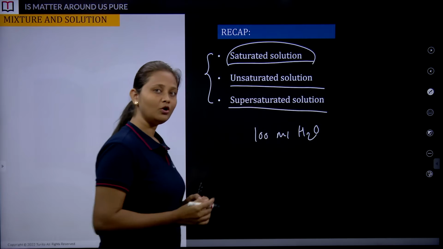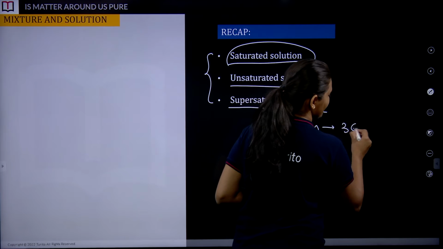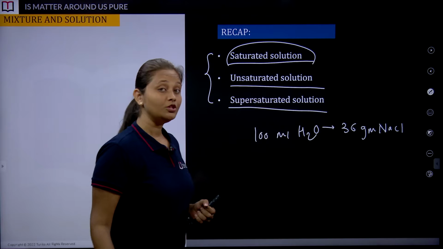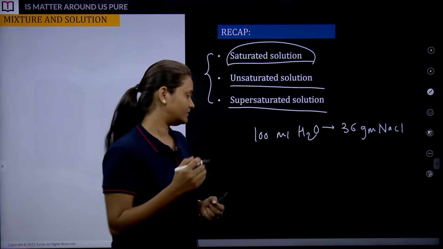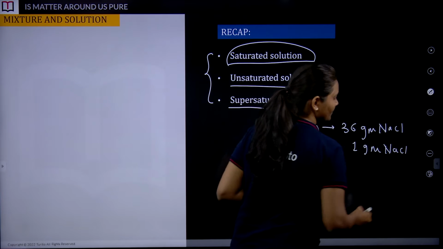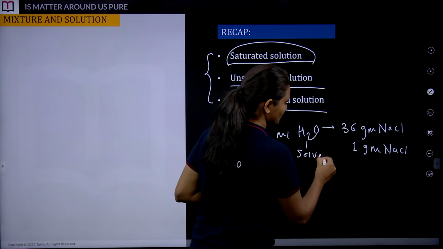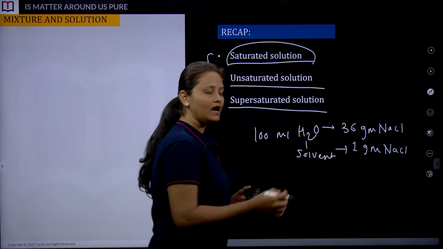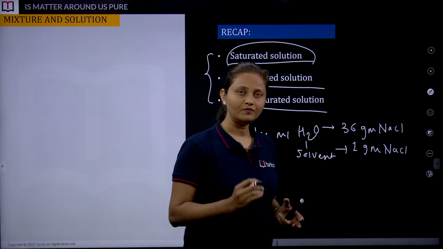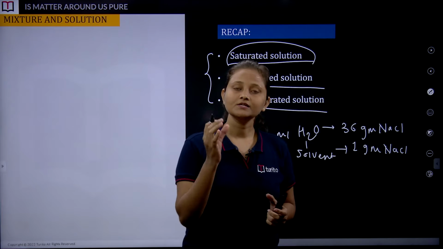100 ml of water has the capacity to dissolve 36 gram of NaCl. Now when you try to dissolve 1 gram extra, water, which is the solvent, did not allow the dissolution of that 1 gram of sodium chloride, because each solvent has its own capacity to dissolve a certain quantity of a certain solute.